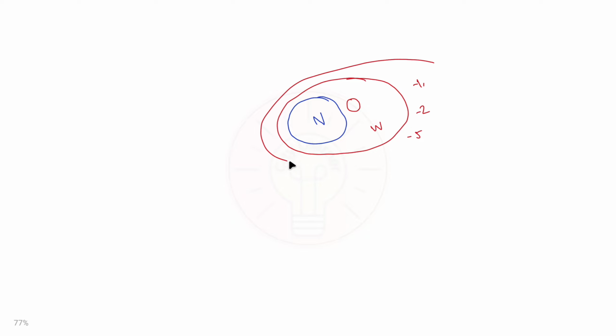And if we draw the Venn diagram of these numbers, we start with natural numbers. Then if we include 0 with the natural numbers, it becomes whole numbers. With the whole numbers, if we add negative numbers, this becomes integers. So these are the Venn diagrams of these numbers: natural numbers, whole numbers, and integers.